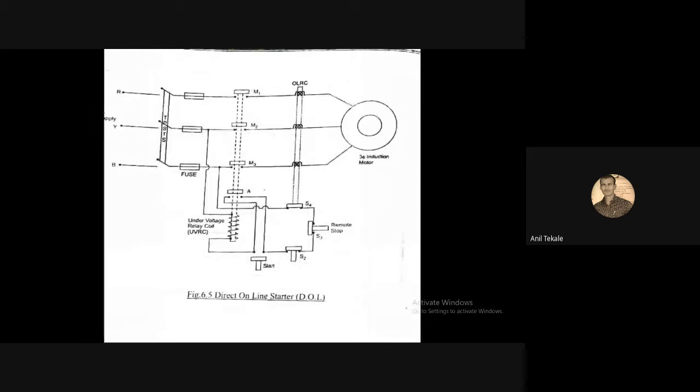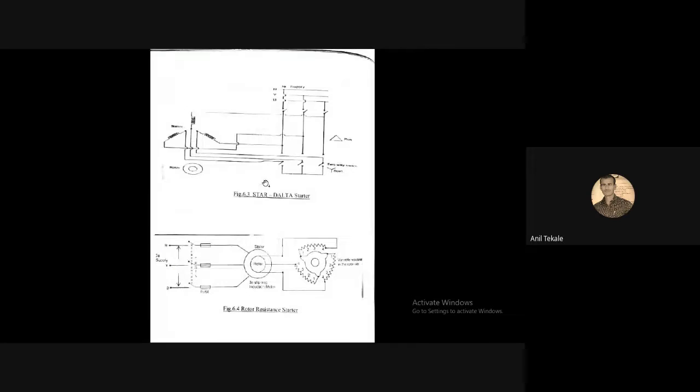Then the next is rotor resistance. Rotor resistance means what? The simple three-phase supply is given to the stator, but some resistance is connected in series with the rotor winding. That is the only difference, nothing else. The resistance connected in series with the rotor winding will limit the rotor current and reduce the current drawn by the motor.